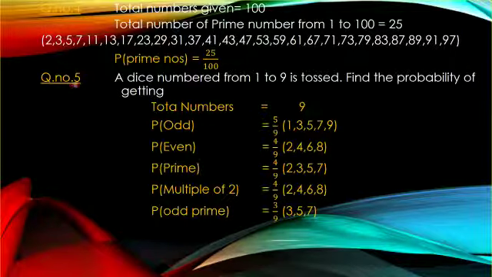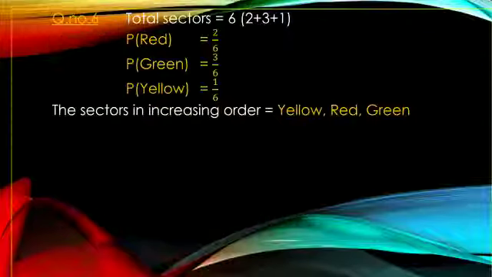Next question number 5. A dice numbered from 1 to 9 is tossed. Find the probability of getting odd. So total numbers 9. Probability of odd numbers are, these are all the odd numbers, 5 by 9. Understand, I think. Just check it. Next is question number 6.